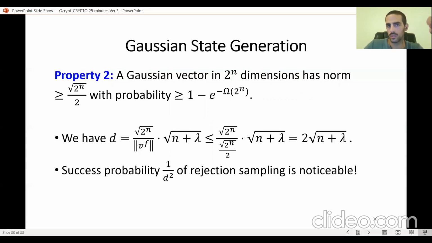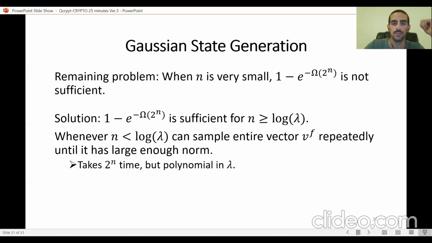And we know that now our vector with overwhelming probability is going to be large enough, which means that d is going to be small enough, and the rejection sampling success probability is going to be noticeable. And because we can regenerate alpha every time we try, we can try polynomially many times, and with overwhelming probability, in polynomial time, manage to successfully generate the state V, the quantum state that corresponds to V.